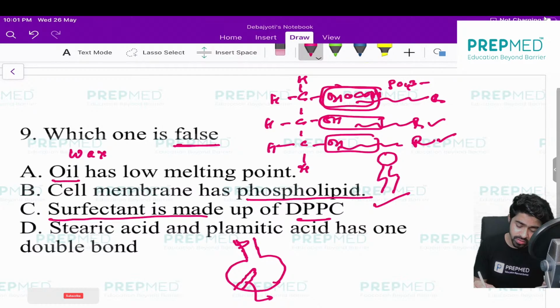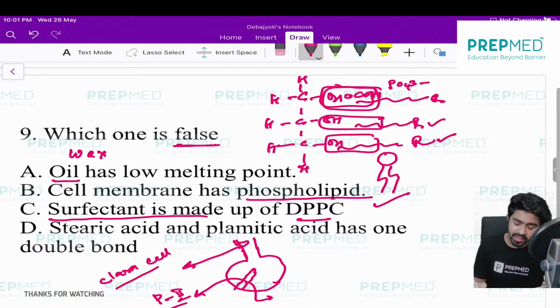So in the alveoli you have the pneumocyte 2 cell, and in the respiratory bronchiole and alveolar duct you have the Clara cell. Okay, and these cells are actually secreting your surfactant, which is your MCQ.